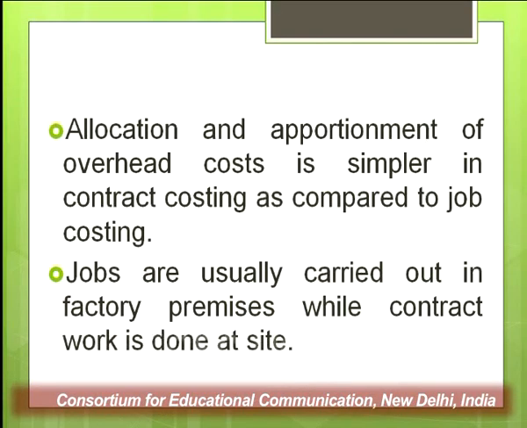But under job costing, the cost allocation to such an extent is not possible. As we will discuss a few points, this will become very clear to you. Let me discuss those points, then I will come back to this. Allocation and apportionment of overhead cost is simpler in contract costing as compared to job costing. Under contract costing, most of the expenses are of direct nature, in the sense that they can be directly charged to the contract. So allocation becomes easy. Apportionment is only for a few, like head office expenses.